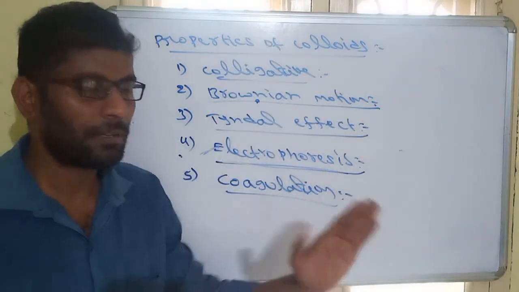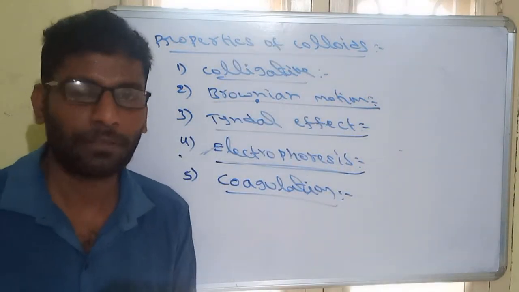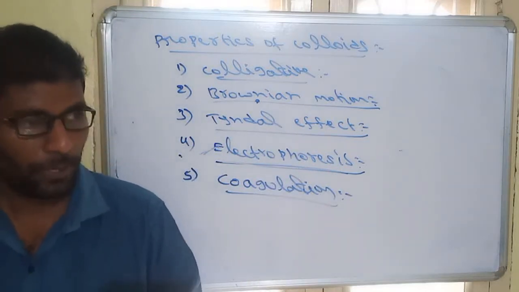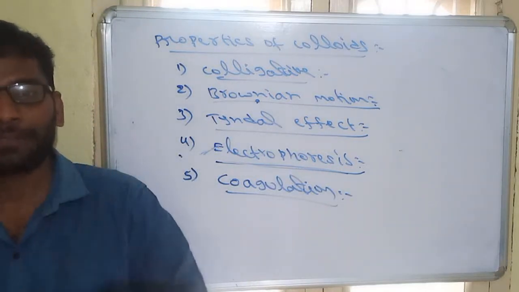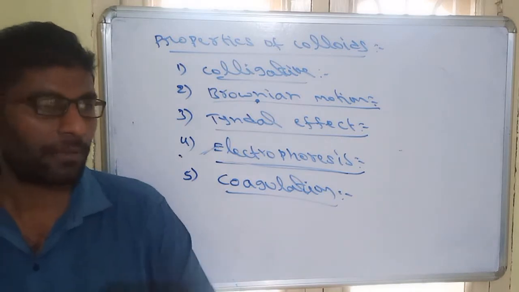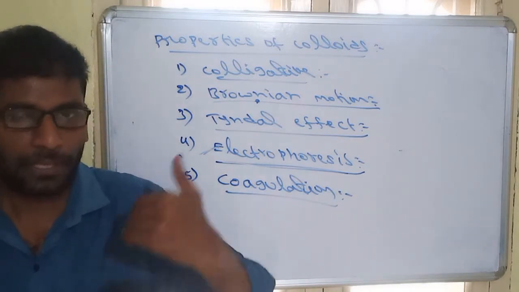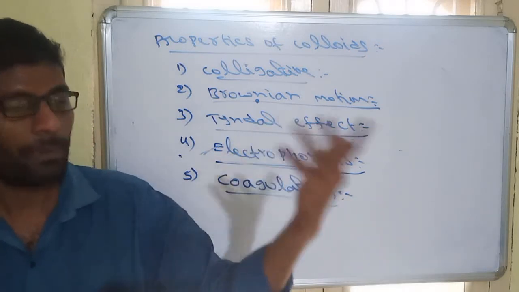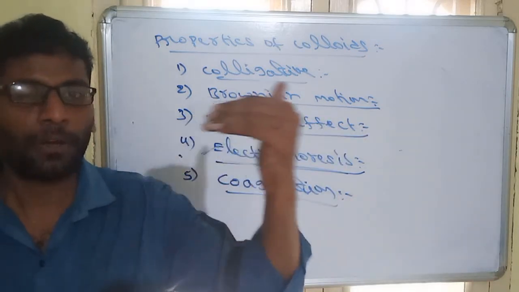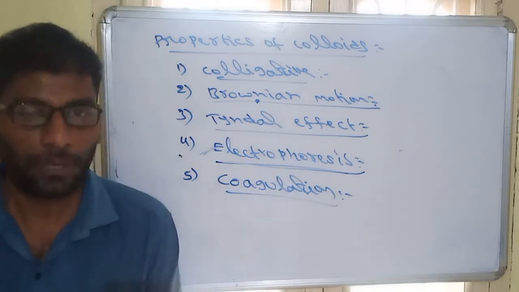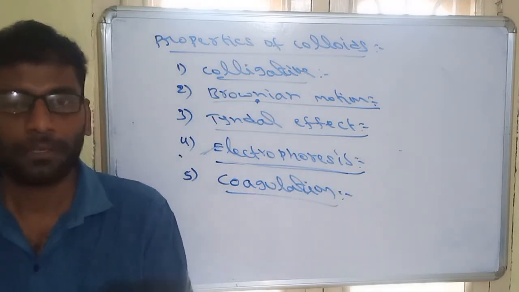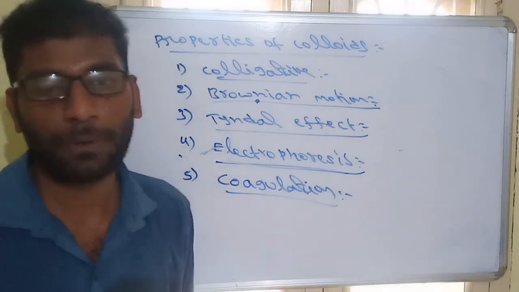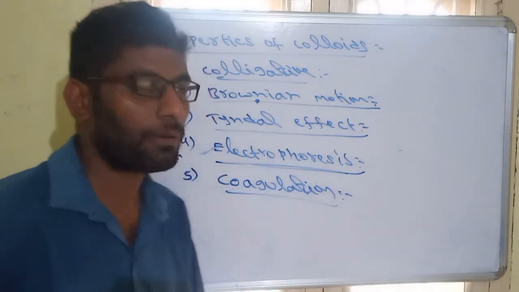Physical technique means with a change of temperature. Chemical technique means by adding some extra electrolytes. For example, egg is a colloid. Egg albumin, the white liquid, is a colloid. On increasing temperature or on boiling, it will be coagulated. So the boiling of an egg is called coagulation. After boiling, the activity of the colloid is completely damaged, so the colloid is completely broken. That process is called coagulation.